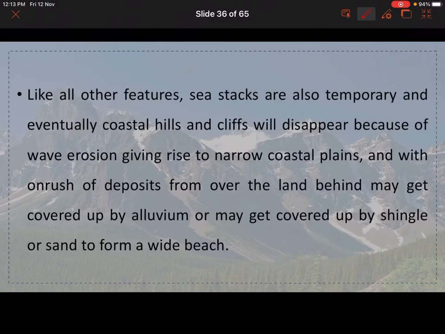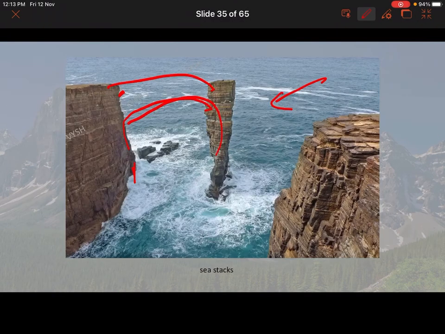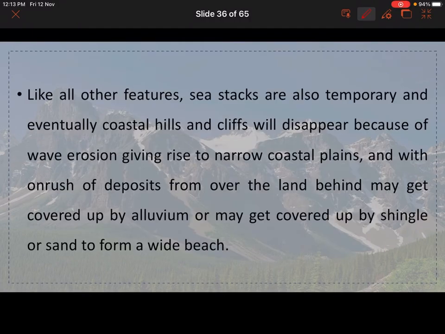And after this also, here this part will fall down because of tsunami or earthquake, or because of the hitting of the waves only. This will break down, and because of its weight it will break down and go and settle down. And this thing which is alone left is known as a sea stack. Like all other features, sea stacks are also temporary.